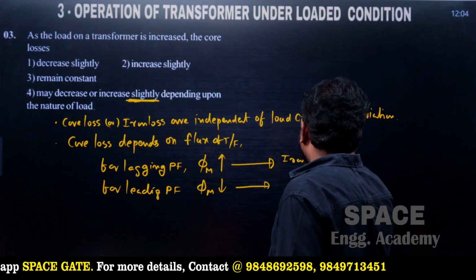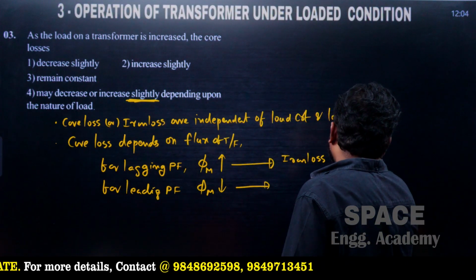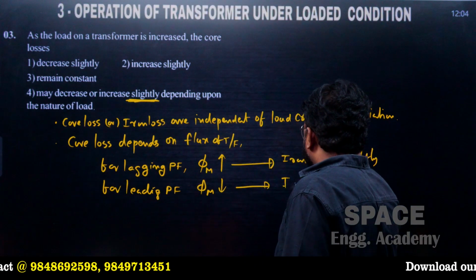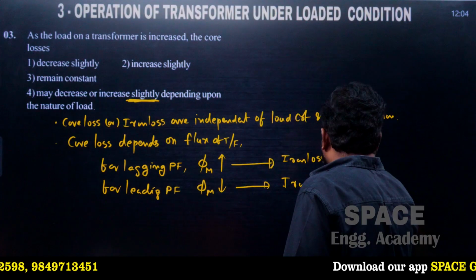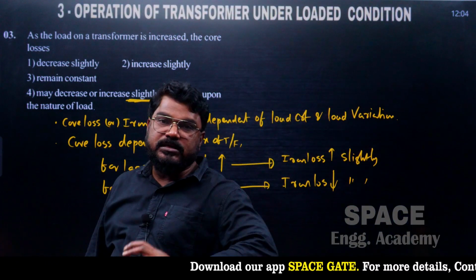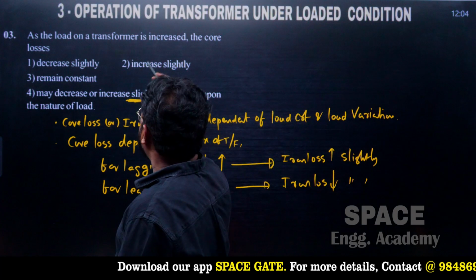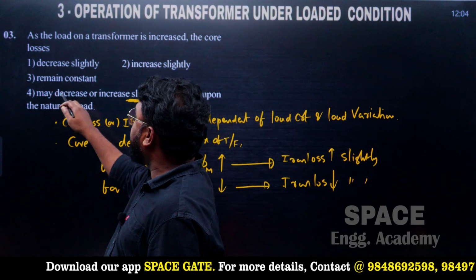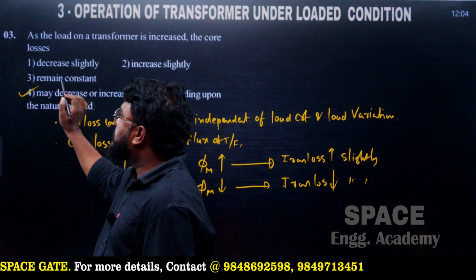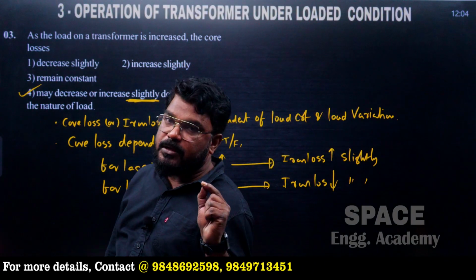So this little bit iron loss increases slightly, and here iron losses of the transformer decrease slightly. So now it depends on the nature of the load. We cannot say increase or decrease. Suppose the nature of the load, it may increase or decrease slightly depending upon the nature of the load. So option number 4 is correct for this question.